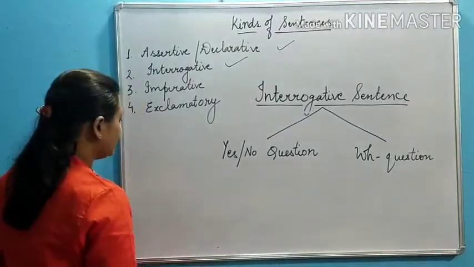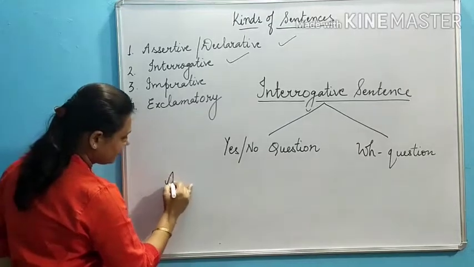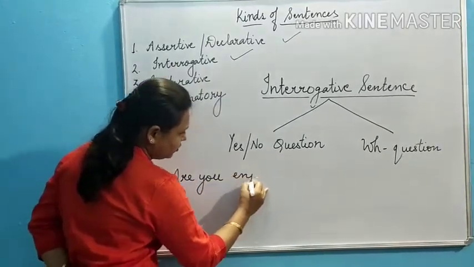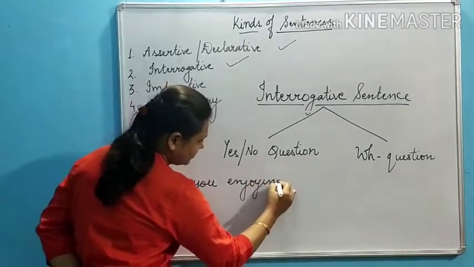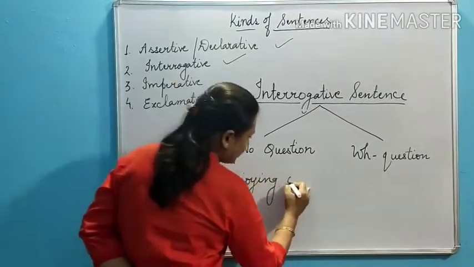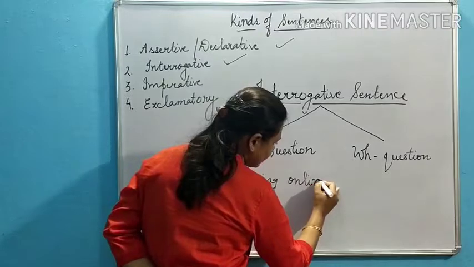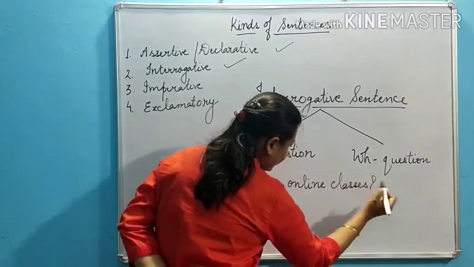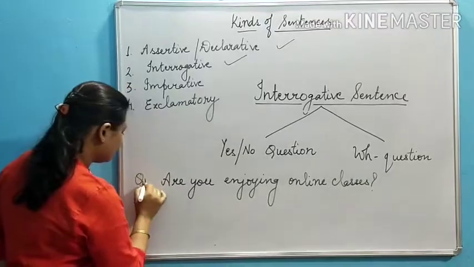Let's take an example. If I say, are you enjoying online classes? This is a question.